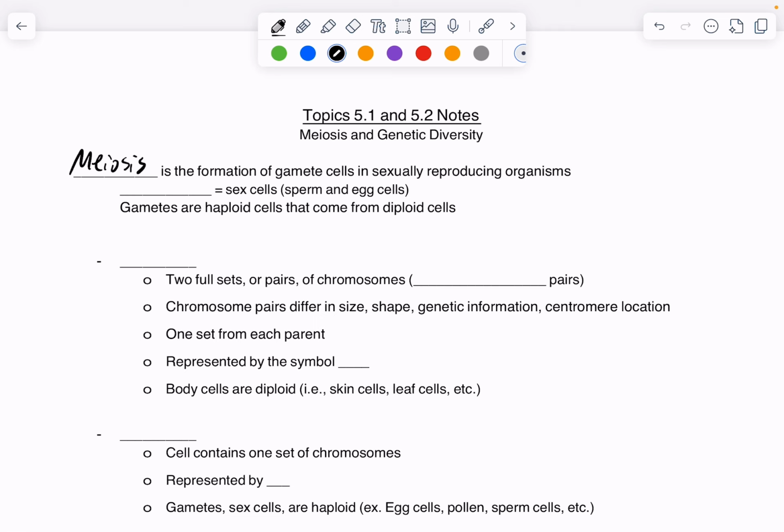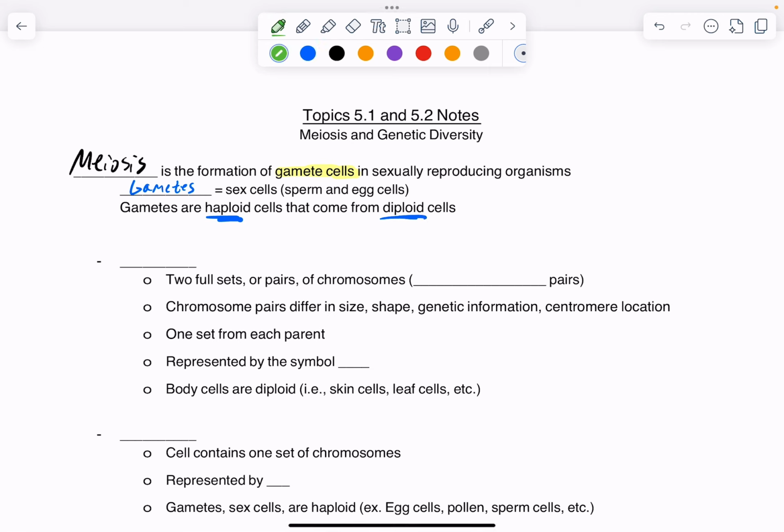Formation of gamete cells in sexually reproducing organisms. So this is all about how complex organisms, you want to think about animals, plants, fungi, eukaryotic organisms, most of them, all of them really, are going to be in some way sexually reproducing. And so how do they make those sex cells or gametes that will produce offspring? And so we'll be taking a look at gametes. If you wanted a two-word definition for meiosis, all it is is making gametes. And so we'll talk about the differences here, but gametes are haploid cells that come from diploid cells. So let's take a look at that.